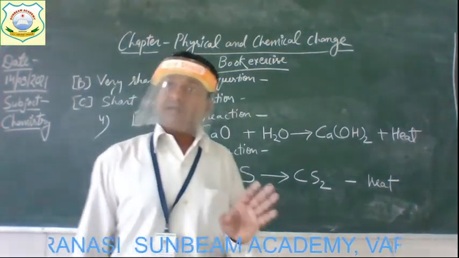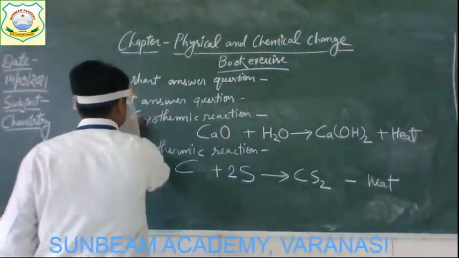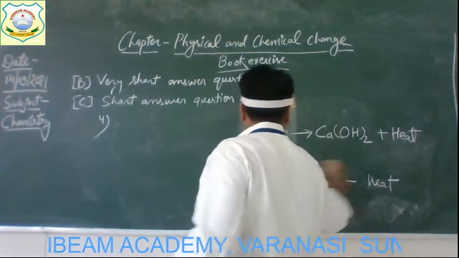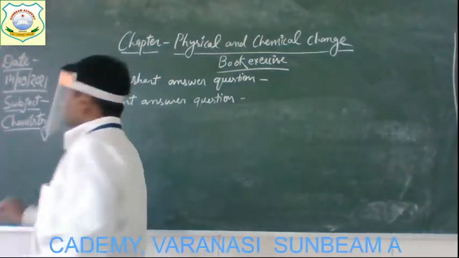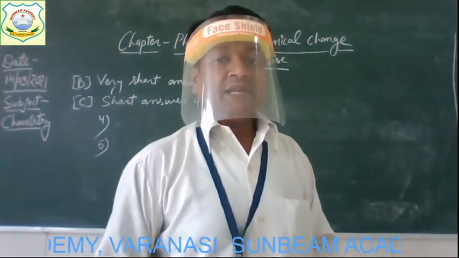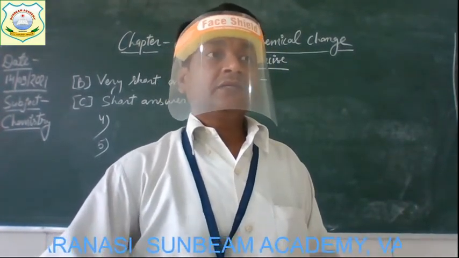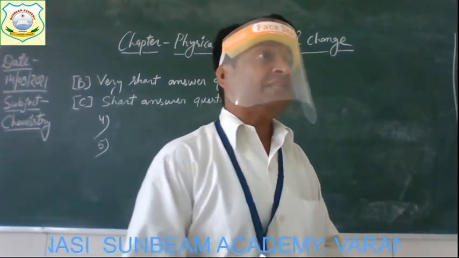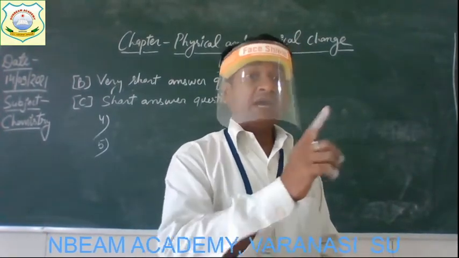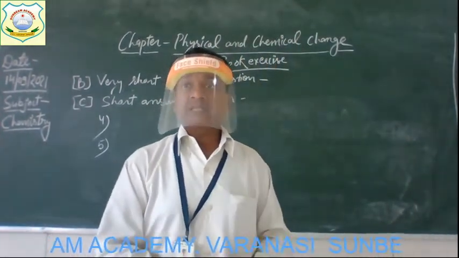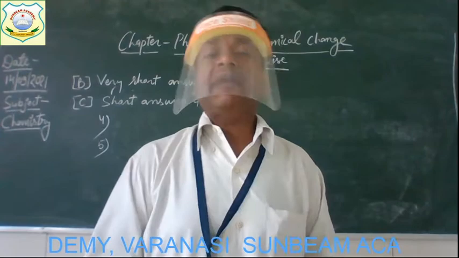Okay, everyone? Now come to the next question, question number 5. And the question is, what is a combination reaction? Give an example. Children, we have discussed the types of chemical reactions in chapter 9. There are 4 to 5 types of reactions we have discussed, and one of them was the combination reaction. So here you have to define what a combination reaction is and then give an example.